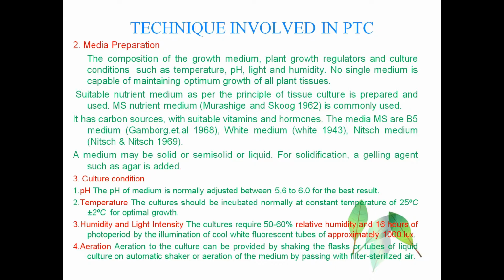Culture conditions: the pH, temperature, humidity, light intensity and aeration should all be checked for the optimum growth of the plant tissue. The pH of the medium must be maintained between 5.6 and 6 for the best result. As well, a constant temperature of 25 degrees Celsius, plus or minus 2 degrees Celsius, is suitable for optimal growth.